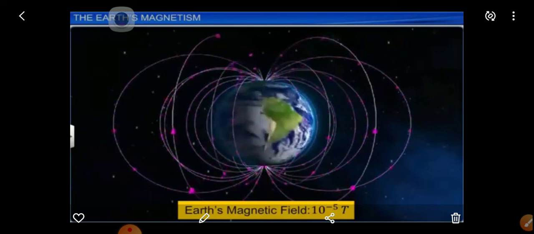Poles near the geographic north pole will be the north magnetic pole, and poles near the geographic south pole will be the south magnetic pole. These are the details about the Earth's magnetism. What are the things we have seen?